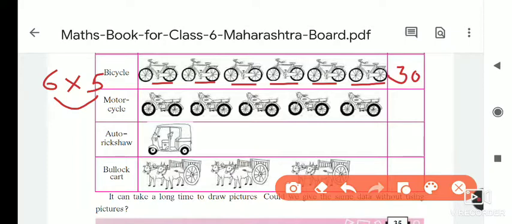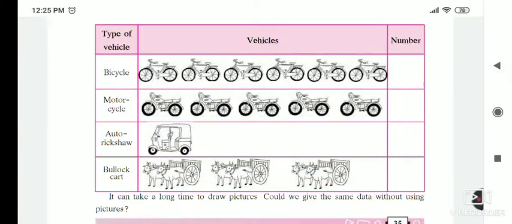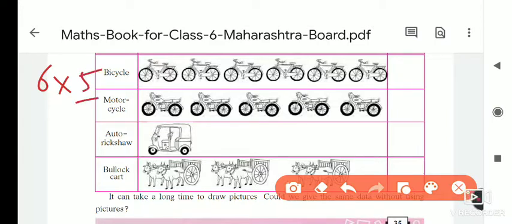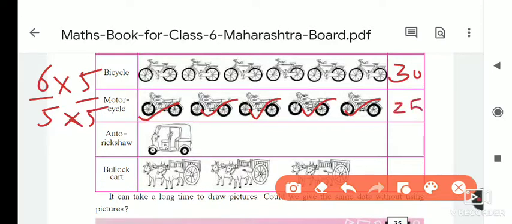Now how many motorcycles are there? We will count it. First of all, the motorcycle picture is shown here. We did 6 into 5 earlier, because the number of pictures is 6 and one vehicle equals 5, so there it is 30. Now for the motorcycle: 1, 2, 3, 4, 5. So 5 pictures, and you have to multiply by 5 because one motorcycle means 5. So 5 fives are 25 motorcycles. Next is the auto rickshaw.